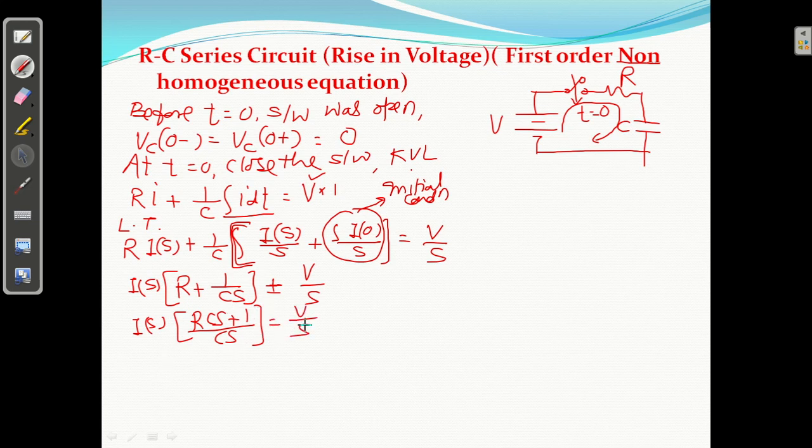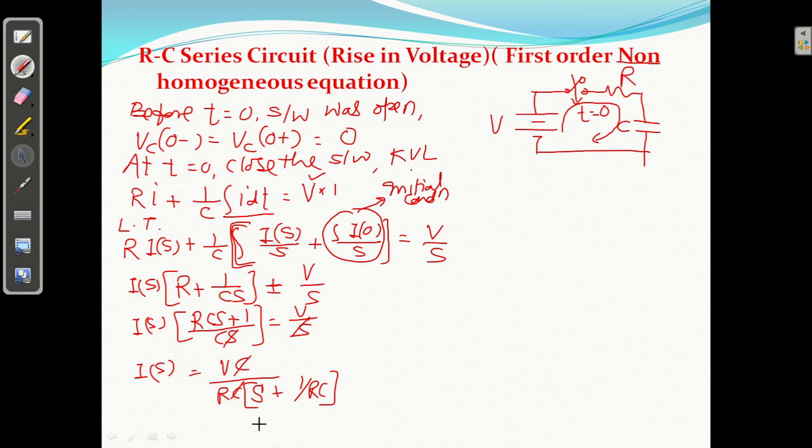So this s will be cancelled. I of s क्या आएगा? V into C upon RC, कॉमन लिया तो s plus 1 by RC. Okay, so this C will be cancelled, you will get V by R.